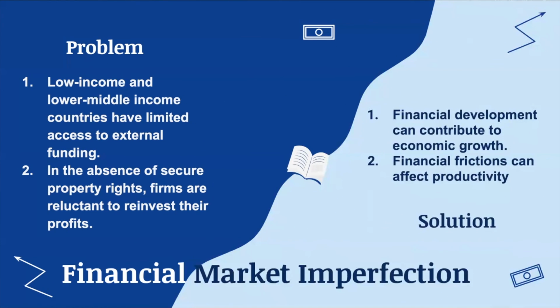The final institutional source of misallocation is financial market imperfections. The first issue is that low and lower middle-income nations still have limited access to formal financial services and foreign financing. To address this issue, financial development promotes economic growth by increasing TFP growth and improving resource allocation. The second issue is that financial limitations may contribute to resource misallocation within countries. In the lack of strong property rights, businesses may be unwilling to reinvest their revenues. To address this issue, financial frictions can have an impact on productivity by affecting the amount and dispersion of the marginal product of capital.